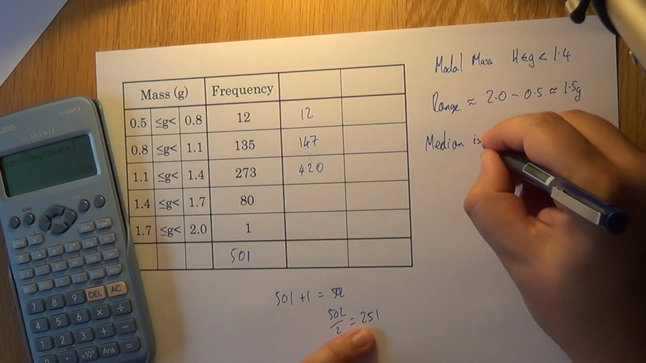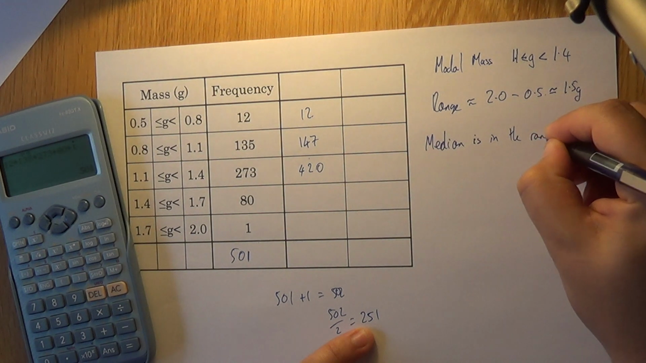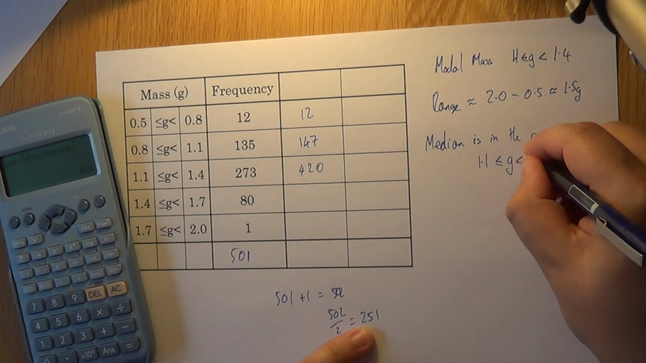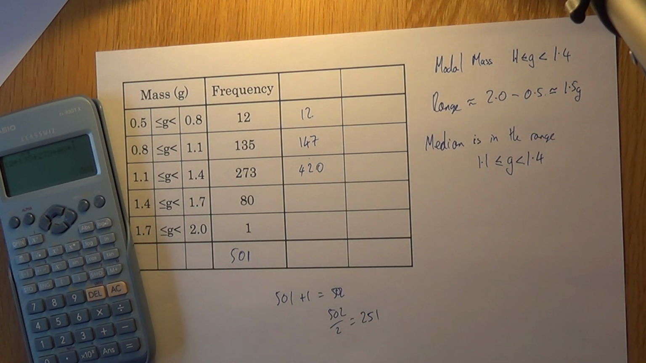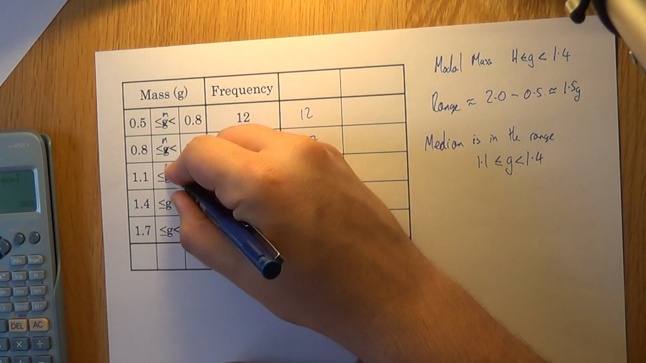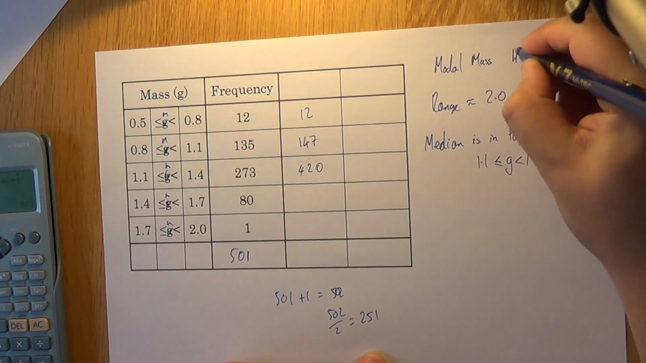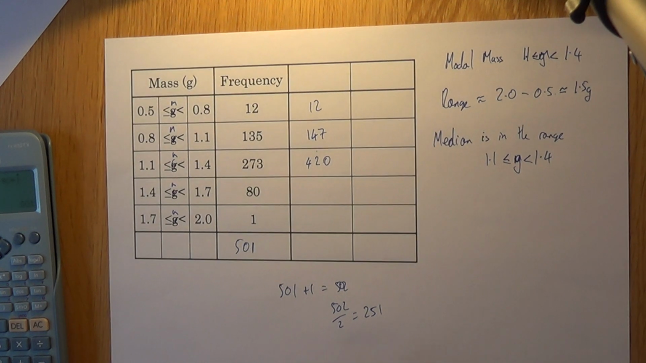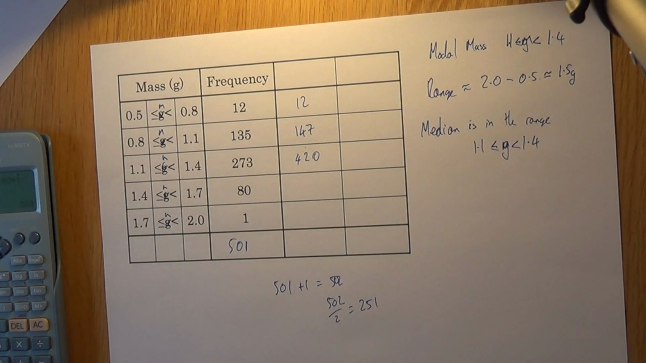is in the range 1.1 less than or equal to G less than 1.4. Now it's going to bug me if I don't correct this, but these should actually all say M for mass. They shouldn't have the unit here. The unit is somewhere else. But the way we find the median hasn't changed, that's just a notational thing. So hopefully you can now find some grouped modes, ranges and medians. Although they're all going to be estimates and approximations, so we have not got the exact value. Enjoy!